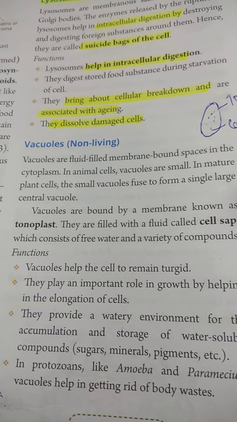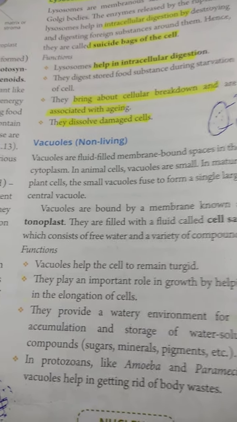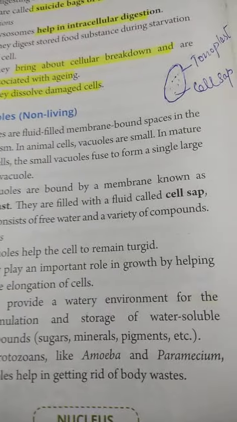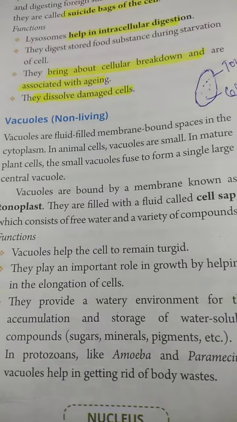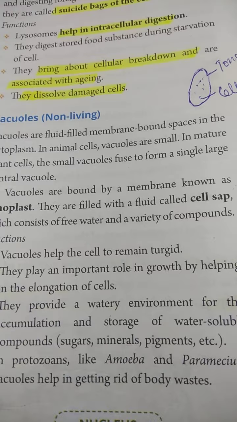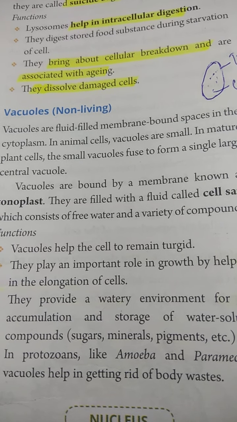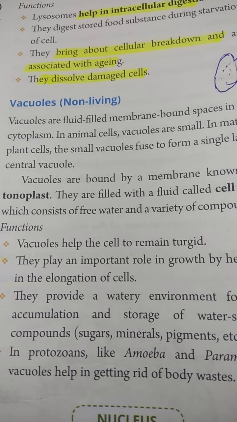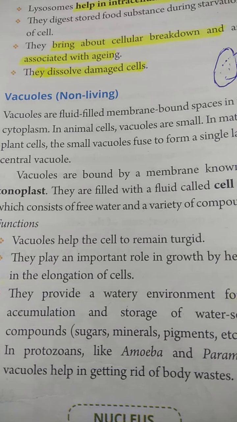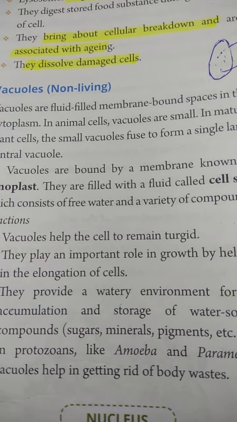So usually it is present in the animal cell and permanent plant cell. Means in meristematic cells it is absent. Vacuoles are absent in meristematic cells, and around 50 to 90% of the space in a plant cell is occupied by the vacuole only.